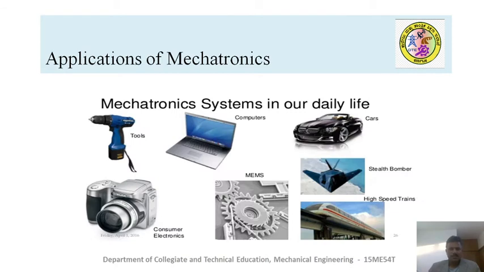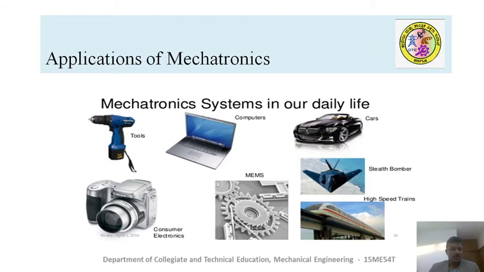So with this you got some idea about mechatronic systems, and I think you can cross-check or verify yourself how technology is being moved from conventional to advanced stages. In almost all the examples you have seen where mechatronic systems are used, they have been integrated by different disciplines.